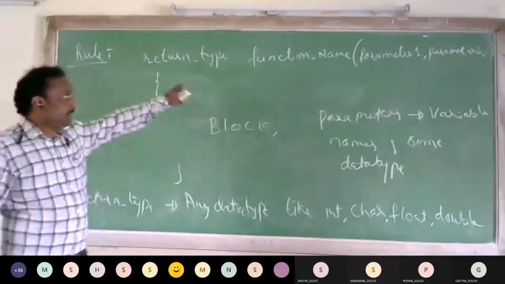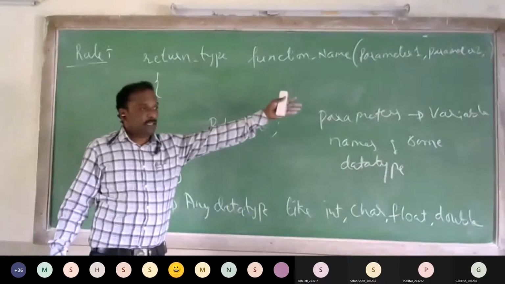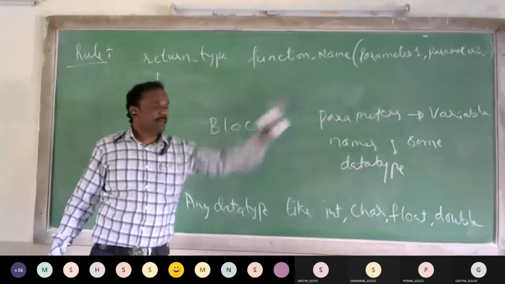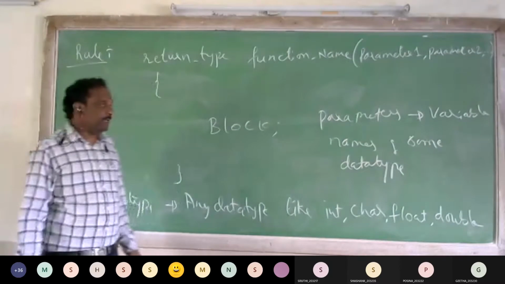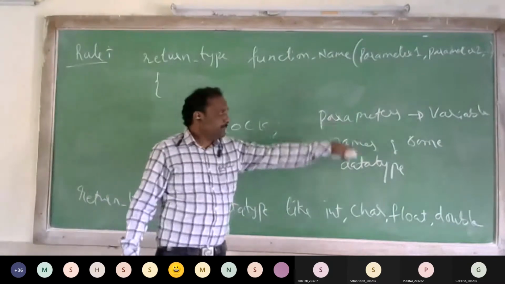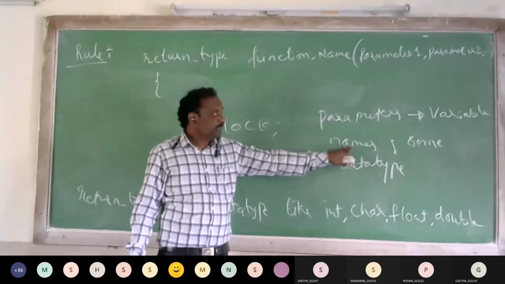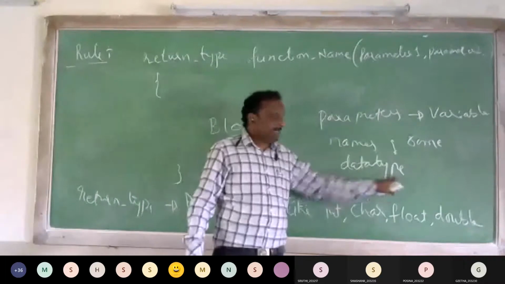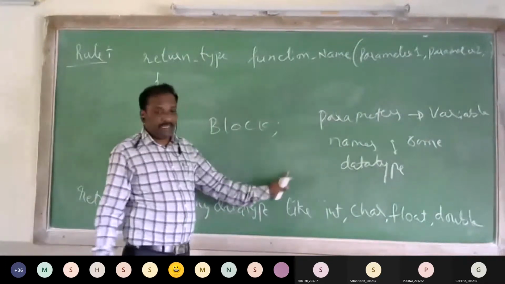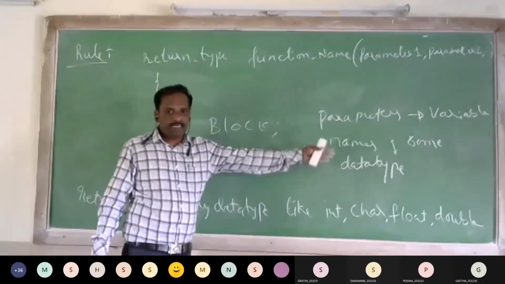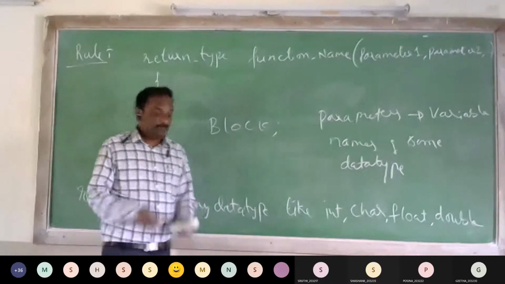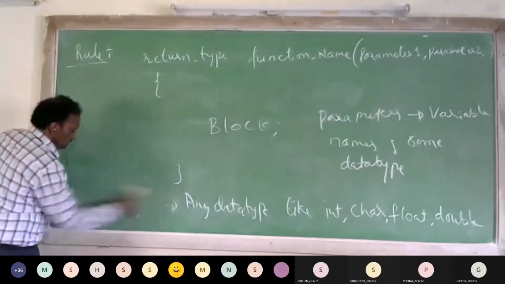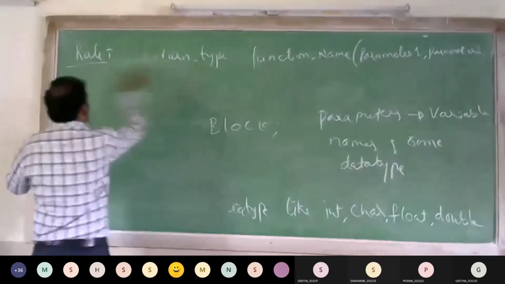So here the parameter 1, then comma, parameter 2, a set of parameters separated by comma. So what are the parameters? The parameters are the variable names of some data type. Like for example, int a, comma, int b, comma, int c, etc. Now we shall see with an example.